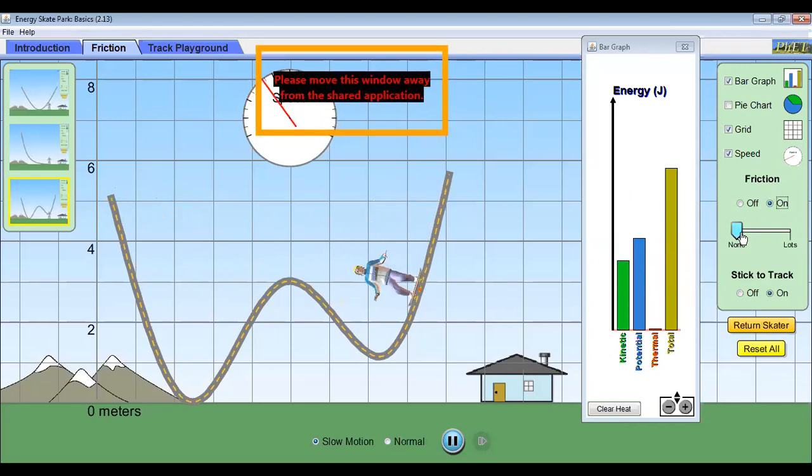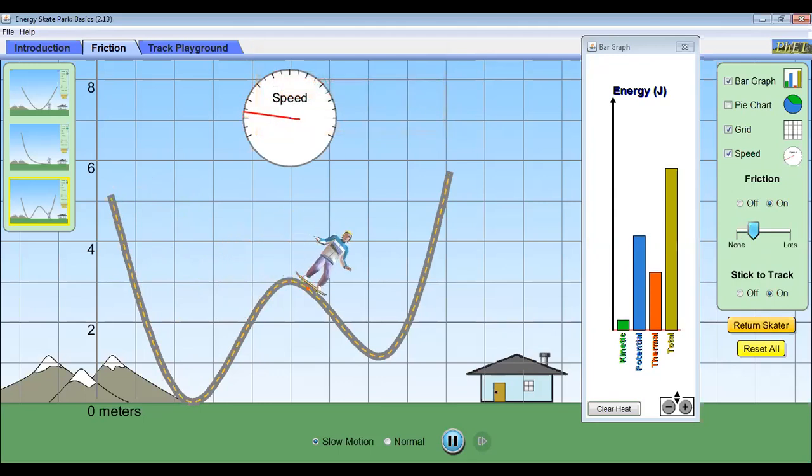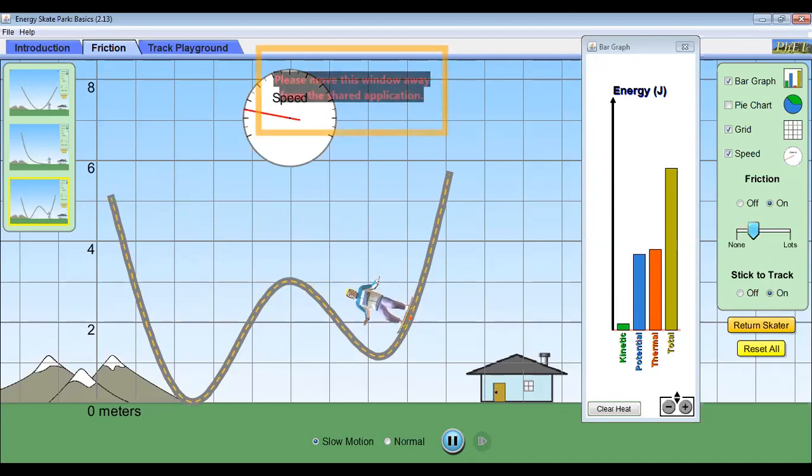I will do it at the top when the potential is maximum. Now I'm going to increase the friction. Yes, I've added the friction now. See. But now it will not come back to that point. Sorry, now it will not reach that point because the friction is increasing and the energy is being lost.